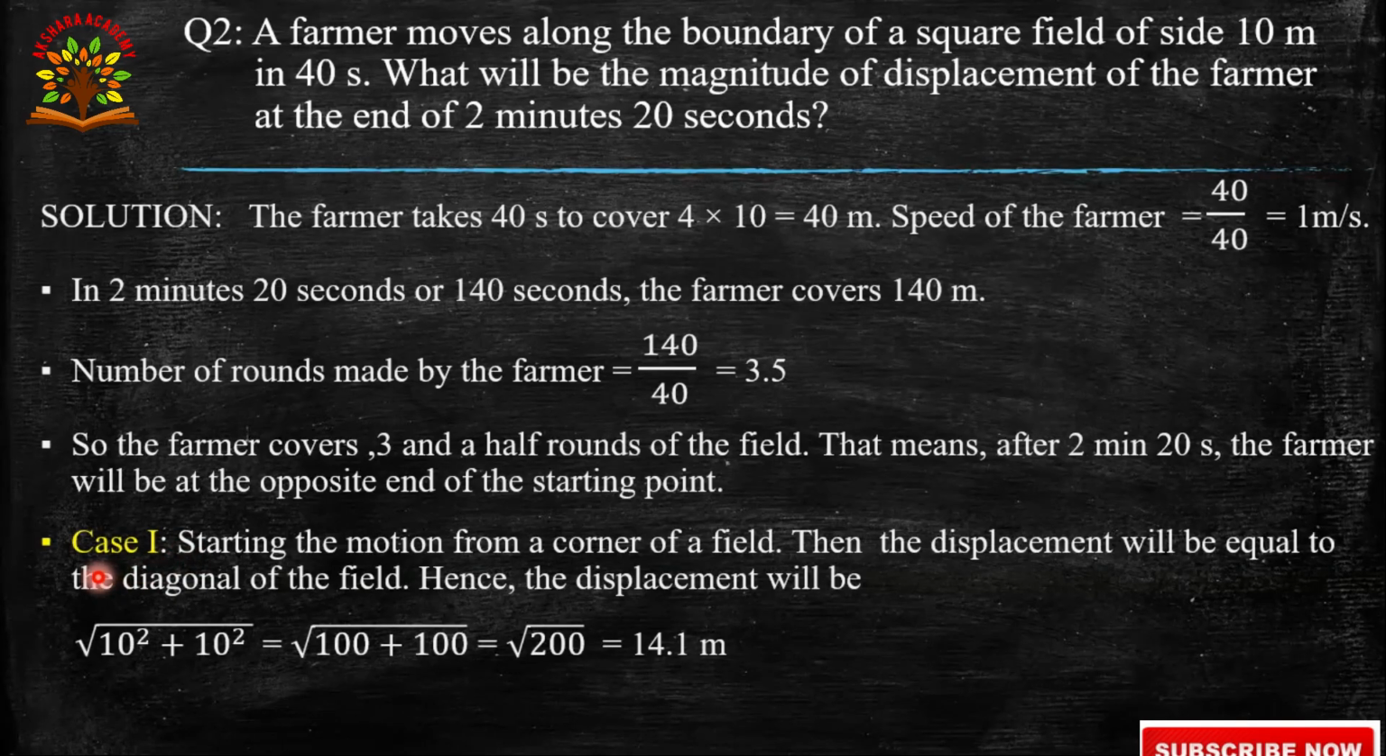Let us discuss case 1. Starting the motion from a corner of the field, the displacement will be equal to the diagonal of the field. Hence, the displacement will be square root of 10 square plus 10 square, that is root of 100 plus 100, root of 200, which is 14.1 meters.